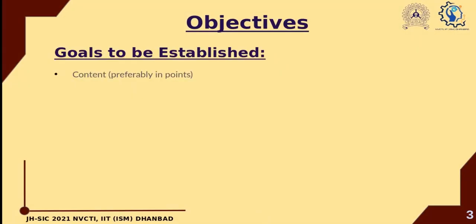Mamoon, now objectives are what do you want to establish through this idea that you're working on? Goals to be established are how do you think the idea would affect the people around you for whom you are working?